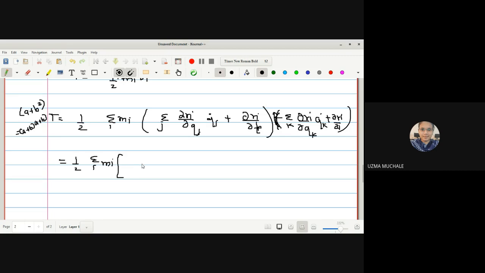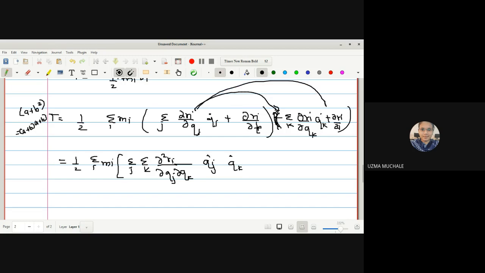Now how to write this summation: summation over j, summation over k, and then the product of these two. I can write this as ∂²R_i/∂Q_j∂Q_k. Okay, the first term into the next term, Q_j dot into Q_k dot. This term we have evaluated, the product of this with this.